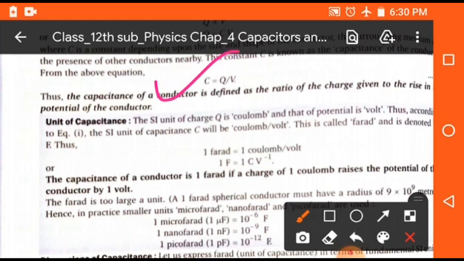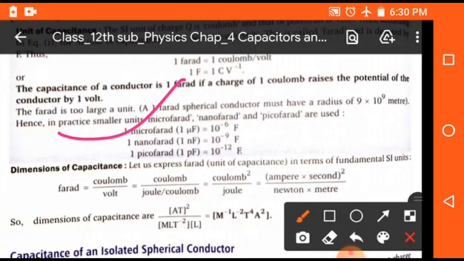By the above formula, we can define the capacitance of a capacitor. It is defined as the ratio of the charge given to a conductor to the potential rise in that conductor. Units of capacitance. The main unit of capacitance is the farad, and 1 farad is equal to 1 coulomb per volt. Capacitance of a conductor is 1 farad if a charge of 1 coulomb raises the potential by 1 volt.